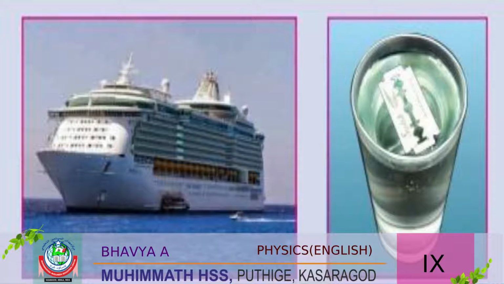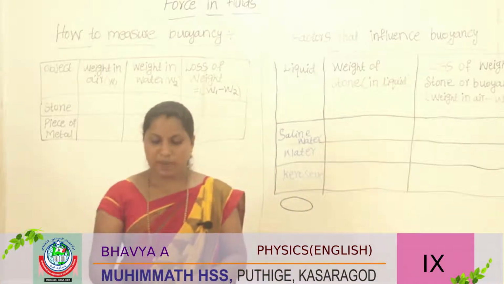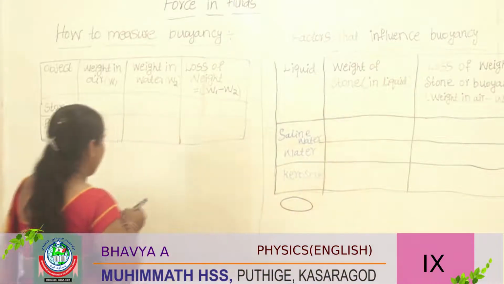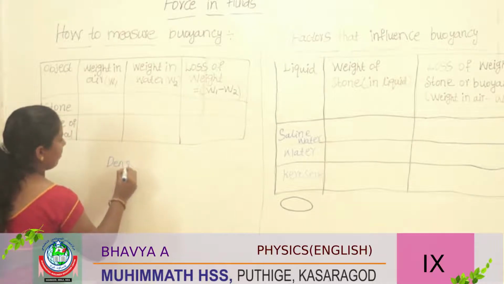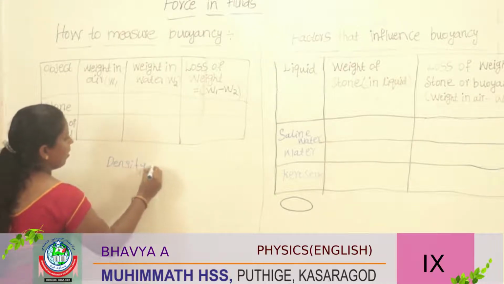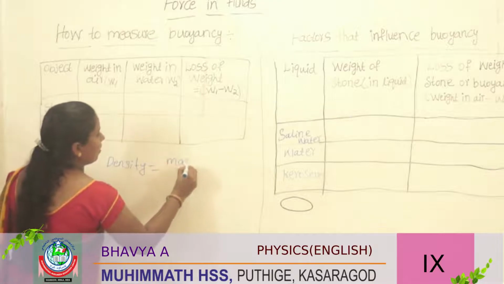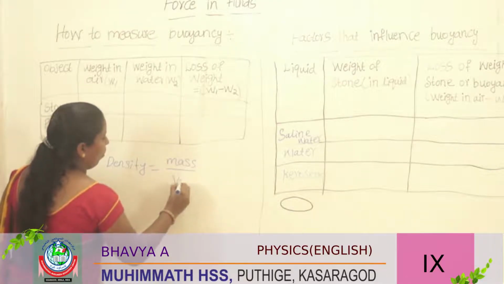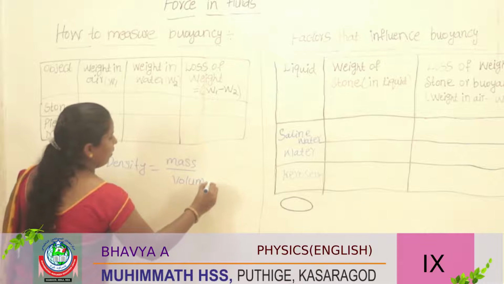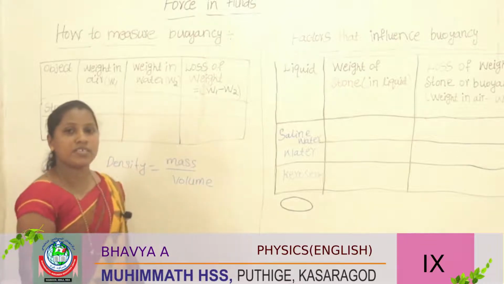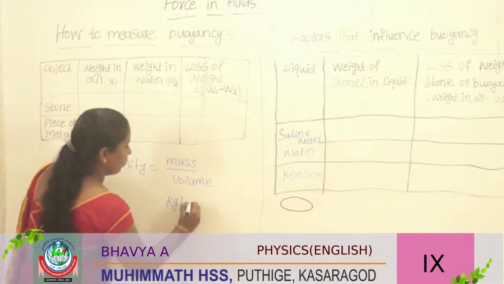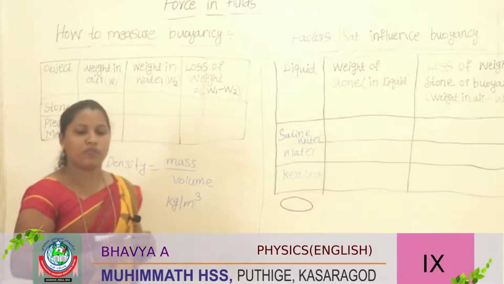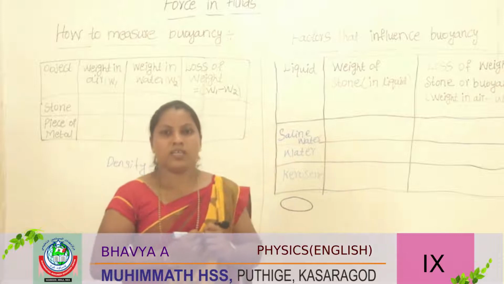What is density? Density means mass divided by volume. The unit of density is kg per meter cube. This is the unit of density.